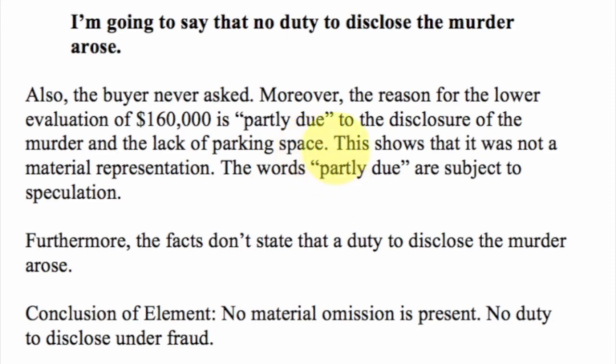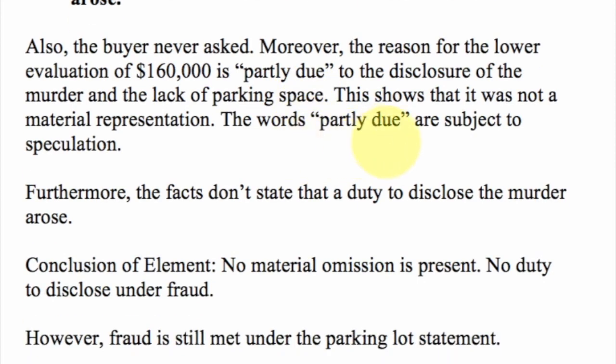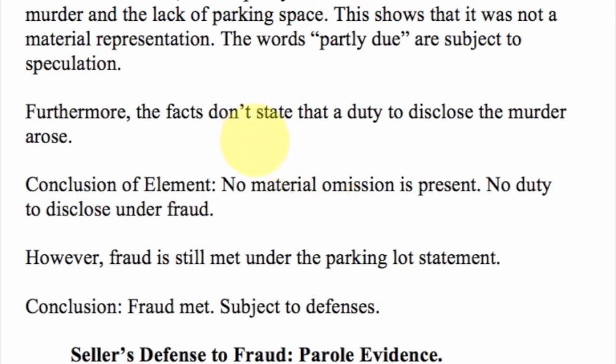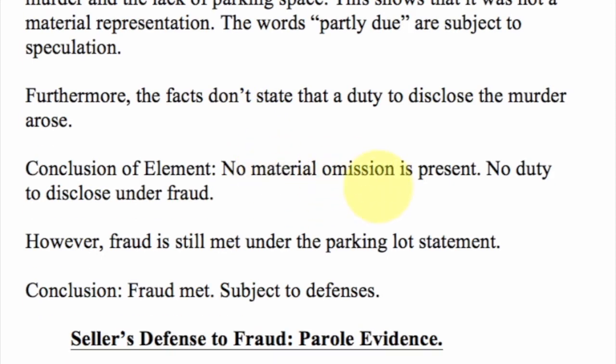So that's one of those key words that you definitely want to make a lot of use of. So this shows that it was not a material representation. And of course, the words partly due are subject to speculation. And again, the facts don't state that a duty to disclose the murder did arise. So the conclusion to this is that no material omission is present. No duty to disclose on the fraud.